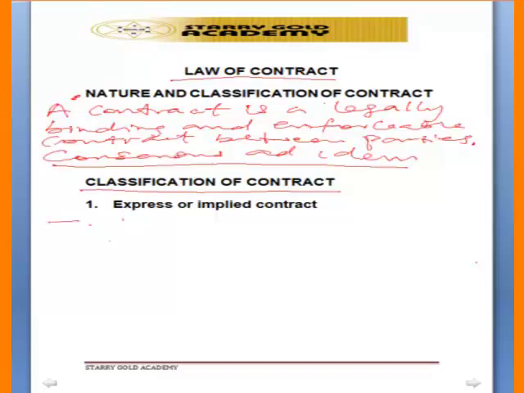If a contract is made orally or is written, that is an express contract. And an implied contract means that it is not in oral form, it is not in written form, but it is inferred or discovered from the conduct of the parties.